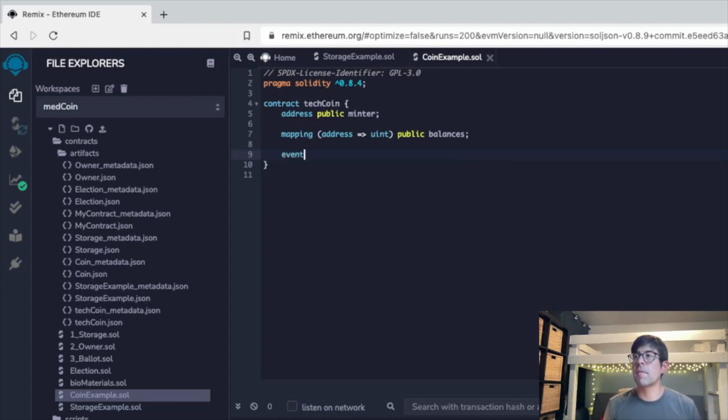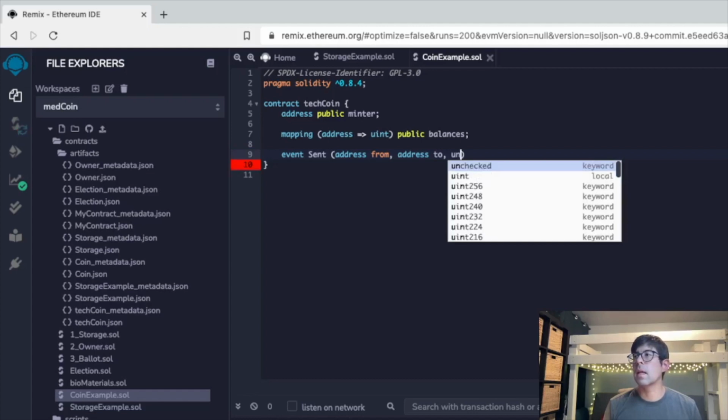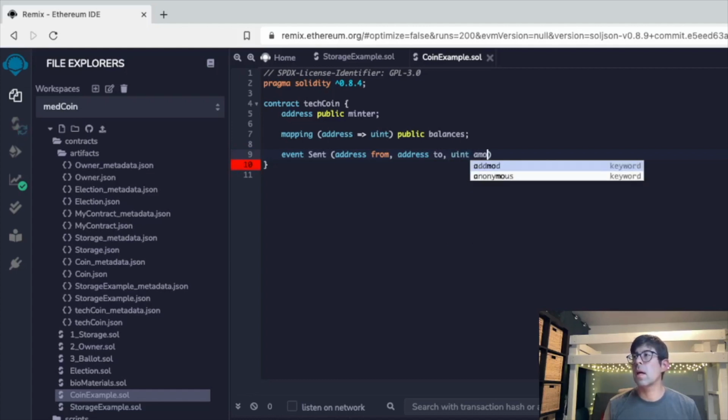We'll type in event Sent, then we'll use the parentheses, and then address from, address to, and the unsigned integer amount, and then semicolon.